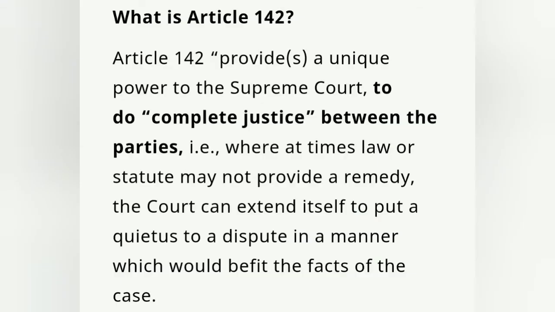And if you take note of what Article 142 is, it gives powers to the Supreme Court to do complete justice wherever possible, even if they have to go beyond the Constitution or take actions or steps which might not be accepted in the Constitution had it been strictly according to the Constitution. So this is Article 142, and now let's move into the next case.